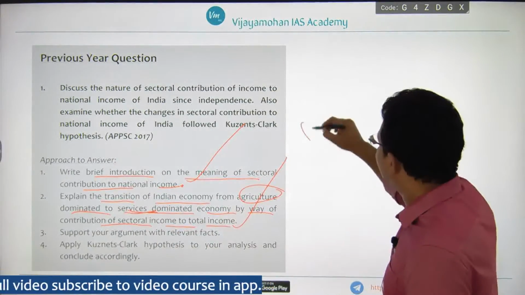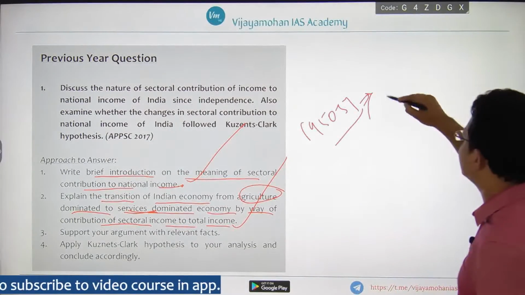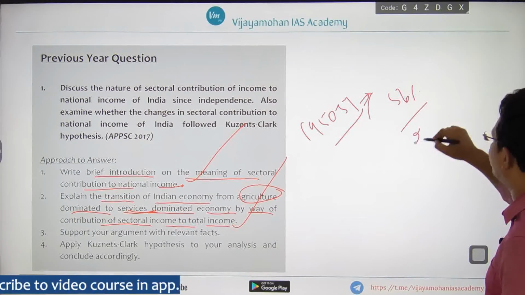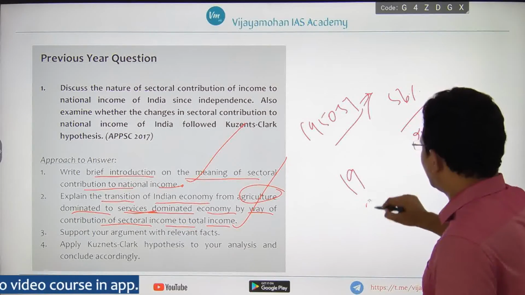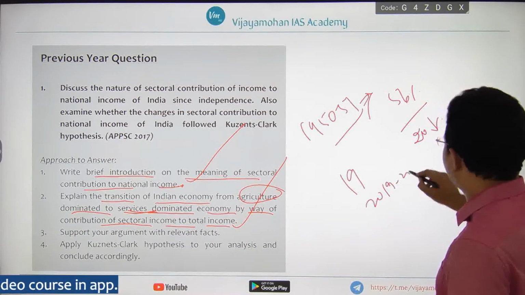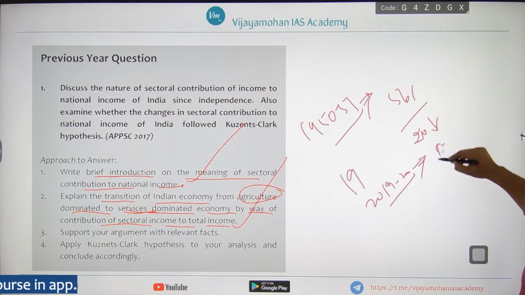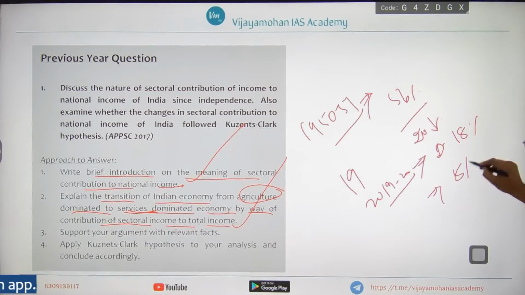As we already saw, in 1950-51 the contribution of the primary sector is around 56%, whereas the services contribution is around 20 or below. Then it has gradually increased. Around 2019-20, the agricultural and allied sectors' contribution is around 18.18%, and the services contribution is around 56%.